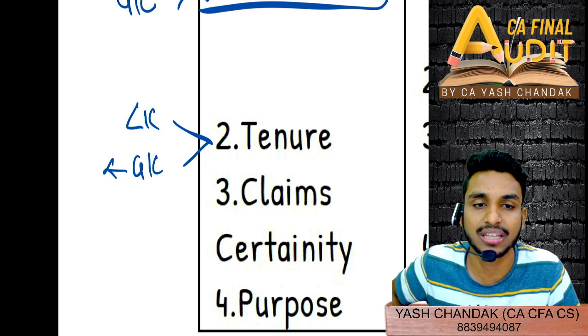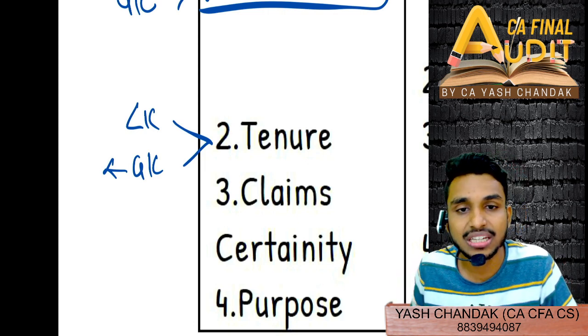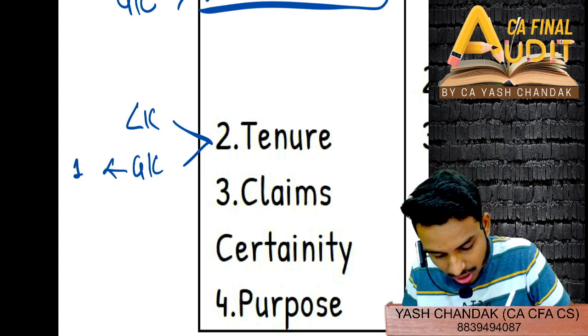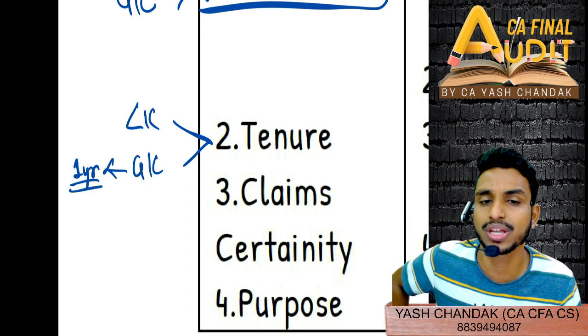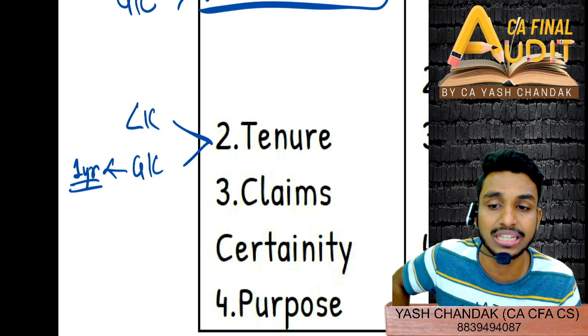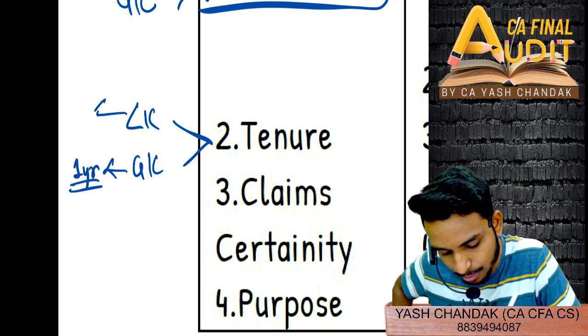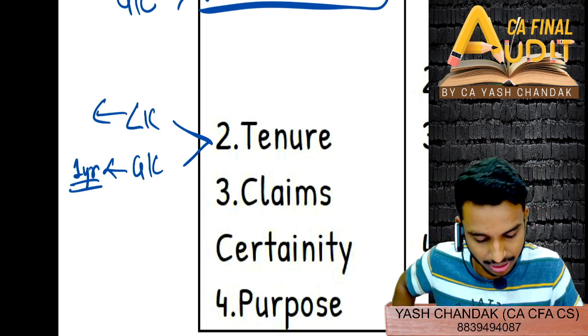In a general insurance company, it is short. Generally it is of 1 year, annual renewal, right? Every year you have to pay, for motor vehicle insurance or for your health insurance, for your medical insurance, whatever be the case, generally it is annual. And in LIC it will be of a specified period, generally long term in nature. Now